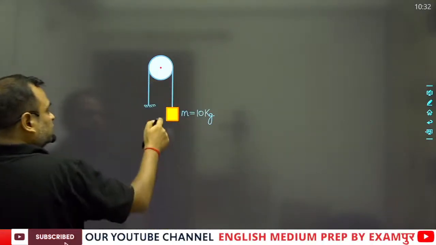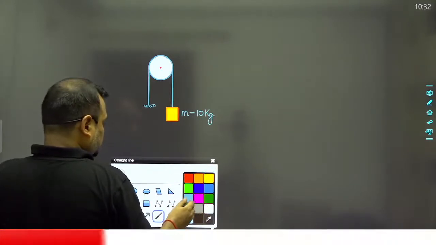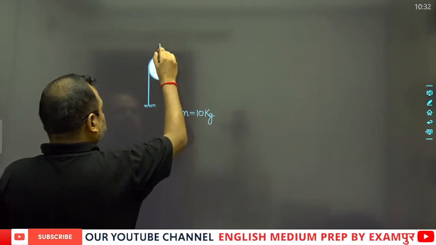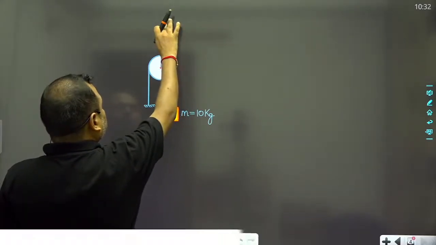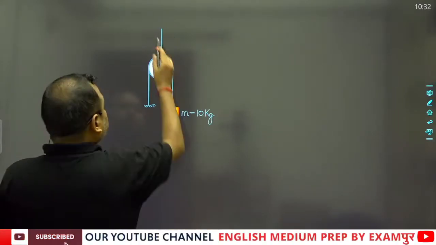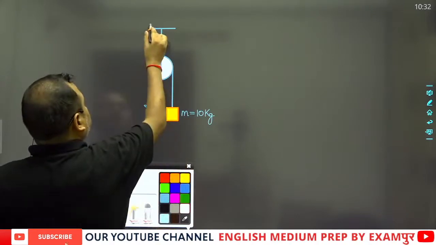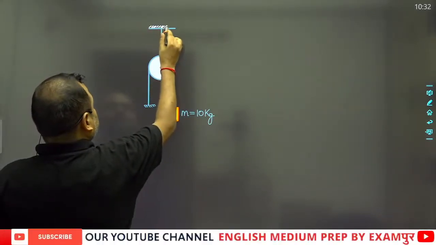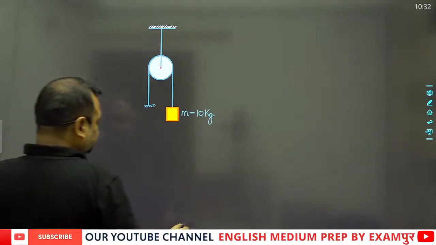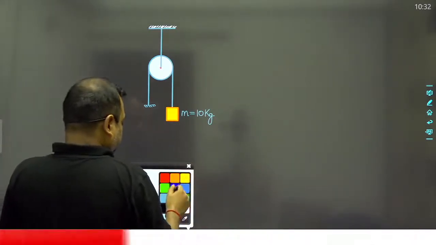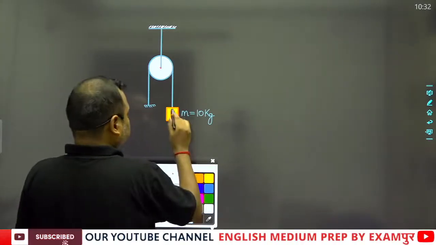Suppose that you are asked to find out the tension in the string. Now what will be the correct answer? Suppose that this is the roof. Now calculate the tension in the string. How can we calculate the string tension?